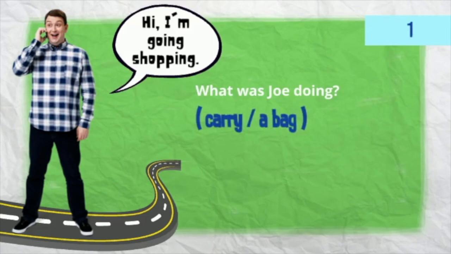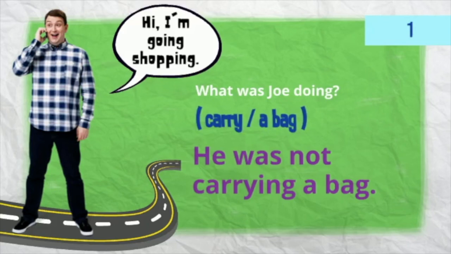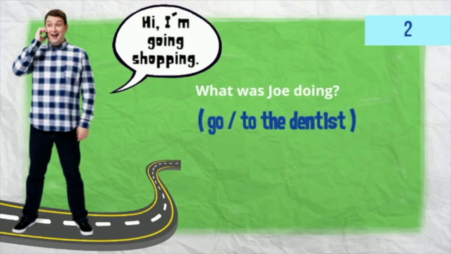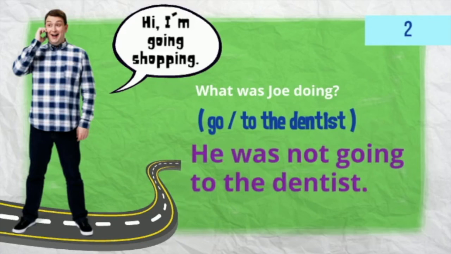Number 1. What was Joe doing? Was he carrying a bag? He was not carrying a bag. Number 2. Was he going to the dentist? Take a look at what he says. He was not going to the dentist. He was going shopping.